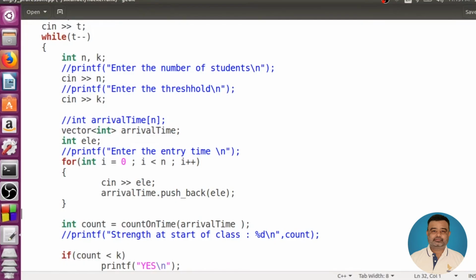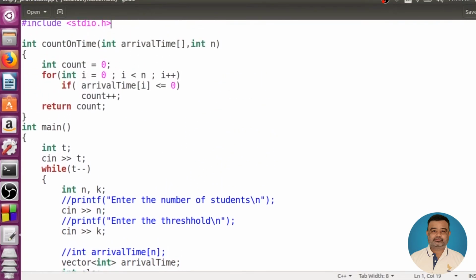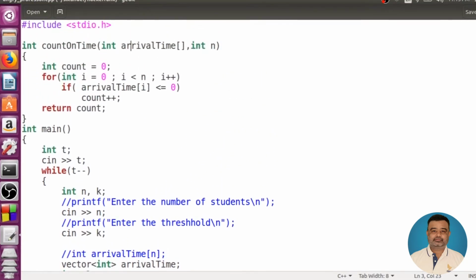Right. Now let's go to the function. Here again we'll be using a vector to receive the parameter. We don't require the square braces. And here, to keep track of the number of times the loop should repeat, I'll use the vector object dot size.